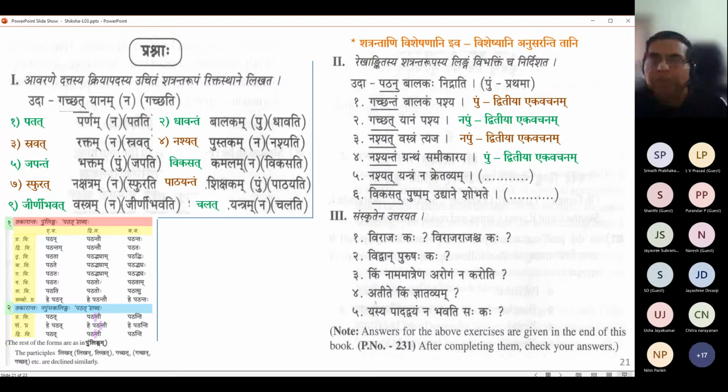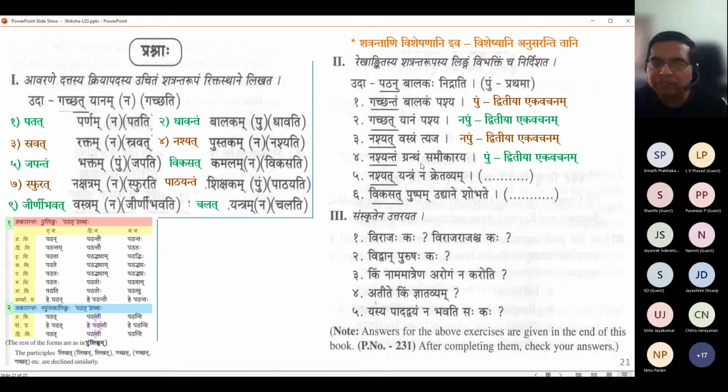In all vibhaktis Grantha remains Pullinga. It doesn't change linga. So Grantaha, just like Ramaha: Grantaha, Grantau, Grantaha, Grantam, Grantau, Grantan. Like that it goes. It remains Pullinga in all its seven vibhaktis and three vachanas.